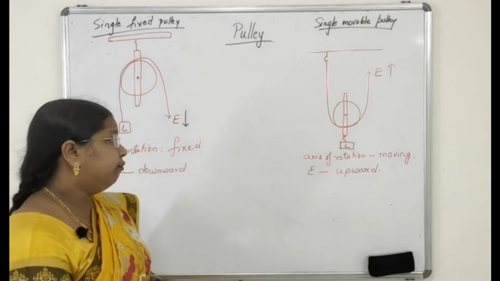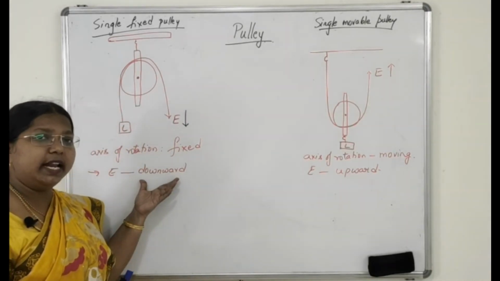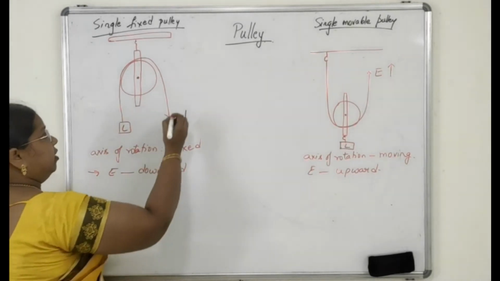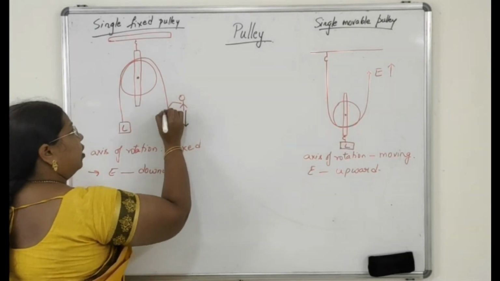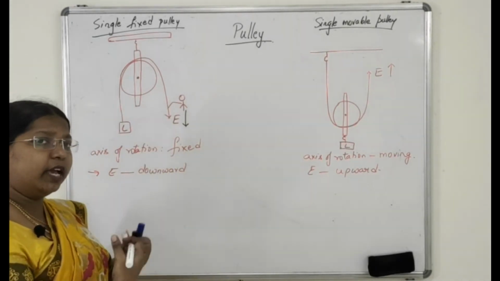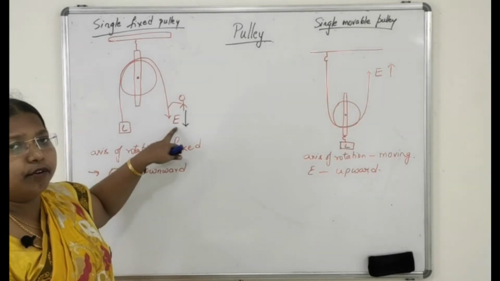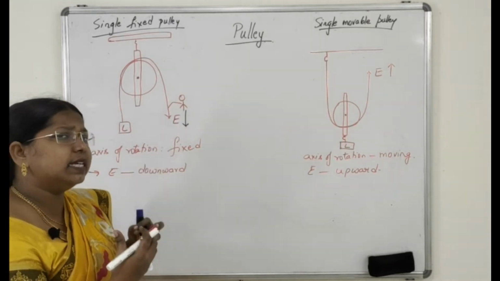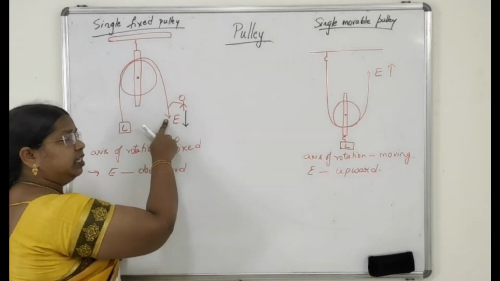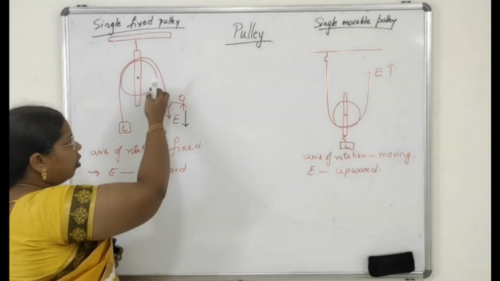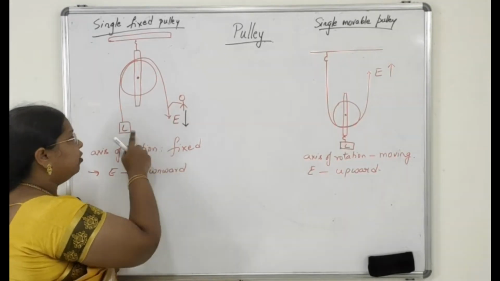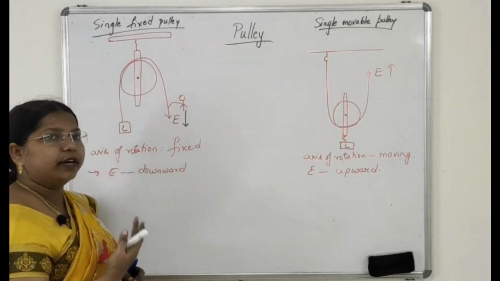Why? Because if we are applying the effort in the downward direction, one can use one's own weight, which will add up to the effort. If we simply hang on to this string, obviously it will come down and the load will be lifted upwards.